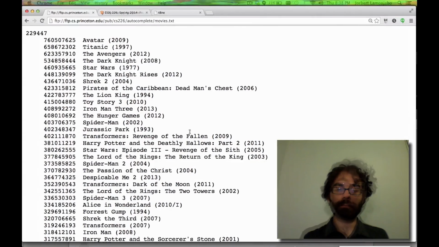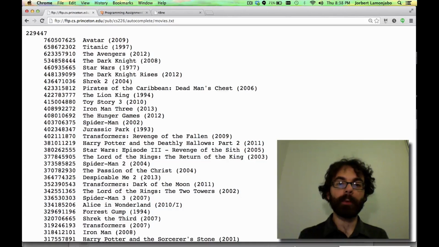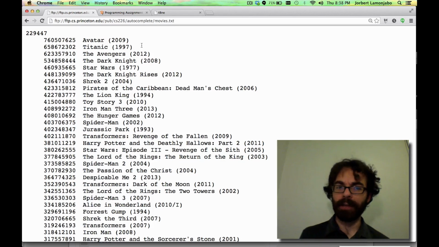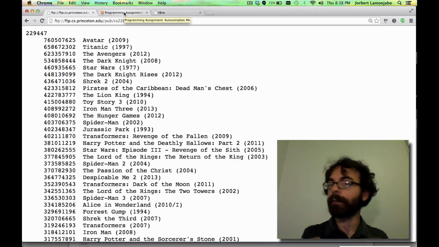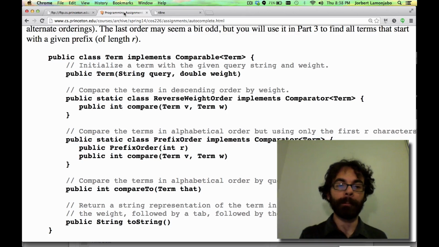This assignment, while conceptually quite simple, has a number of tricky Java syntax issues, chief among them being the comparator. But it's going to turn out to be a really, really beautiful abstraction that's going to let us do something you probably would have never thought of doing on your own programming.